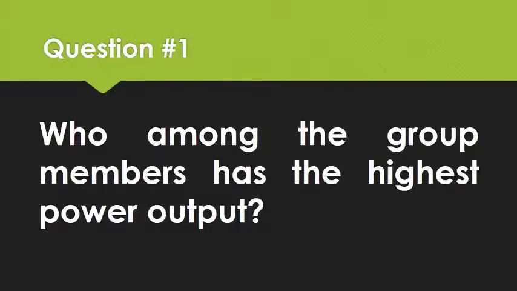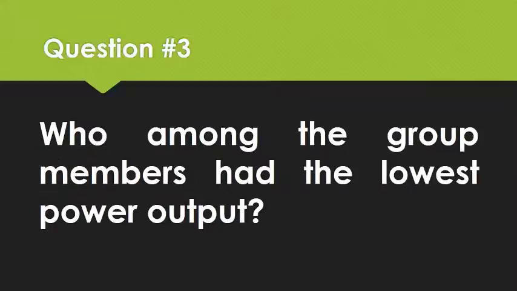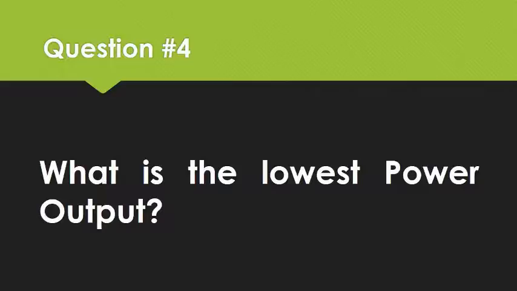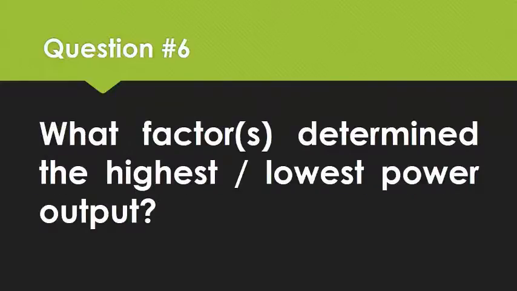After performing the activity, you should be able to answer the following questions. Number 1. Who among the group members had the highest power output? Number 2. What is the highest power output? Number 3. Who among the group members had the lowest power output? Number 4. What is the lowest power output? Number 5. What can you say about the work done by each member of the group? Did each member perform the same amount of work in climbing the stairs? Number 6. What factor or factors determine the highest or lowest power output?